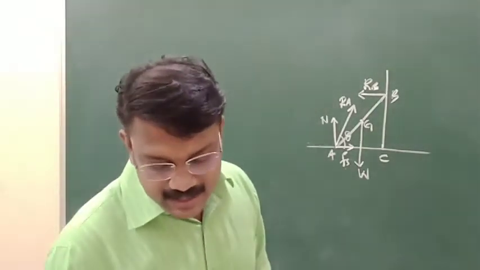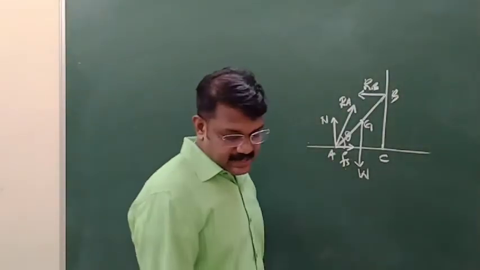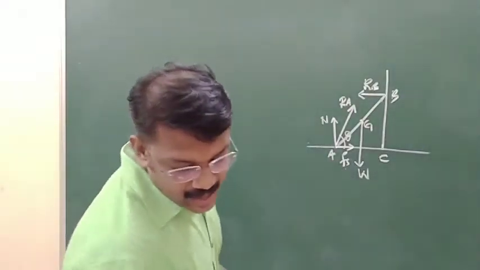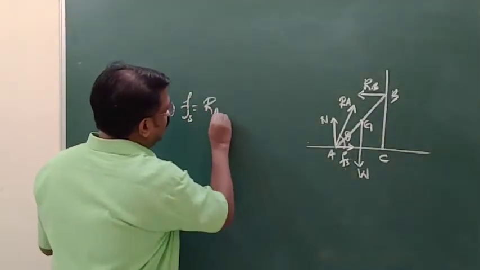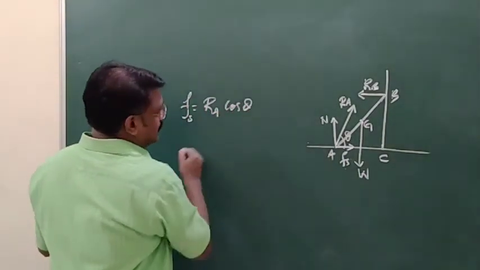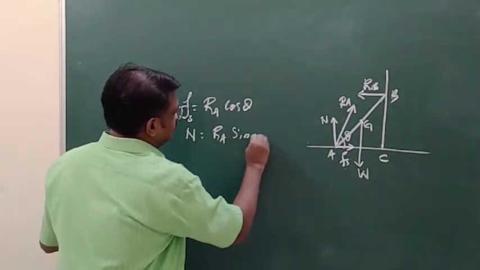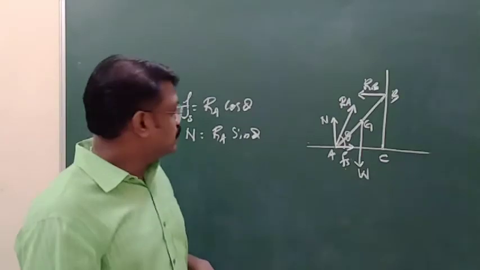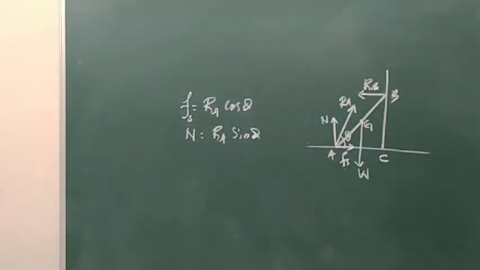To keep the ladder in equilibrium, what is the force acting at the point A? Fs is equal to Ra cos theta and N is equal to Ra sin theta. At equilibrium, Fs is equal to Ra cos theta and N is equal to Ra sin theta.